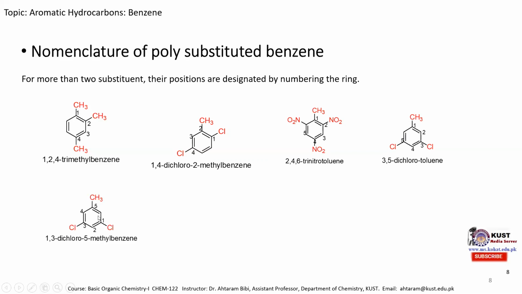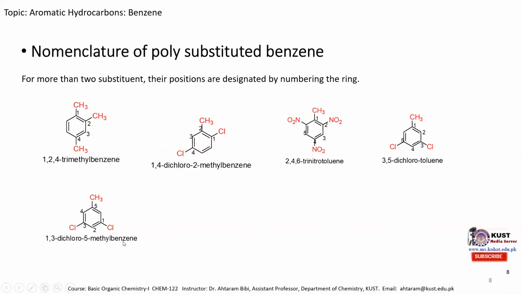Here we can see that if we use the parent name benzene, then we must start numbering from the carbon atom which bears the substituent with higher atomic weight. So we can see over here that chlorine is higher in atomic weight, so we start numbering from here. So it's position 1, 2, and 3, and at 1 and 3 the chloro. So we can use the prefix 1,3-dichloro-5-methyl benzene.